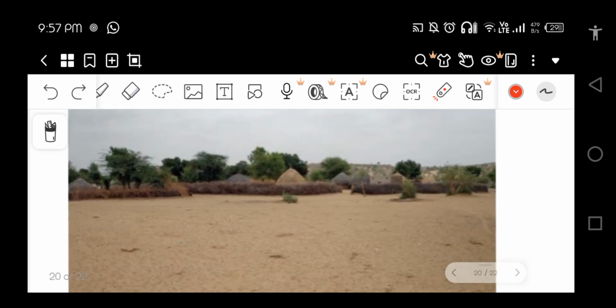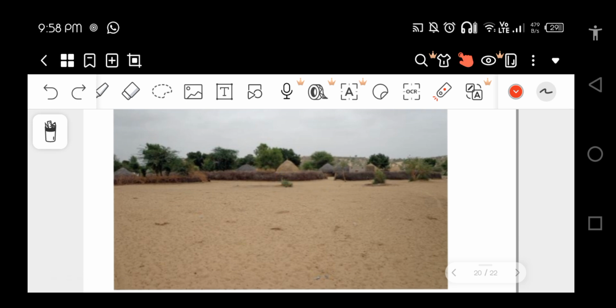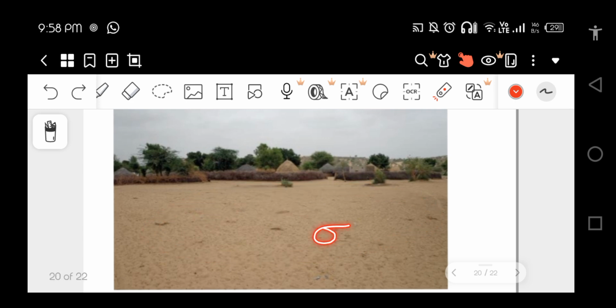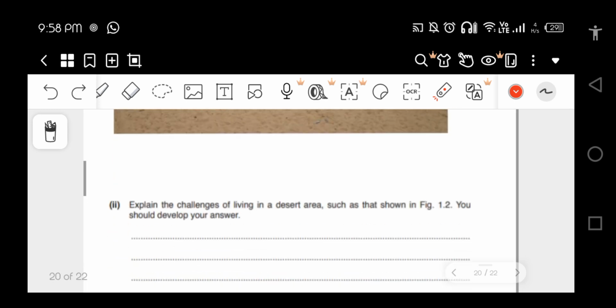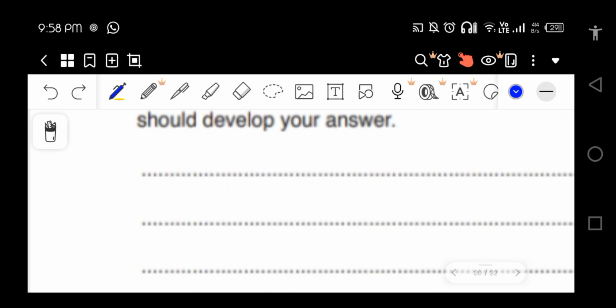I told you what we can see. We can see plain. If I'm telling in relation to the land, I can say the land is plain. There are no hills, there are no mountains, right? This is plain. I can see there are cracky rocks. I can see scanty vegetation, thorny bushes. I can see there are sand dunes behind. So I can write all of this in the question below. Let's just start.